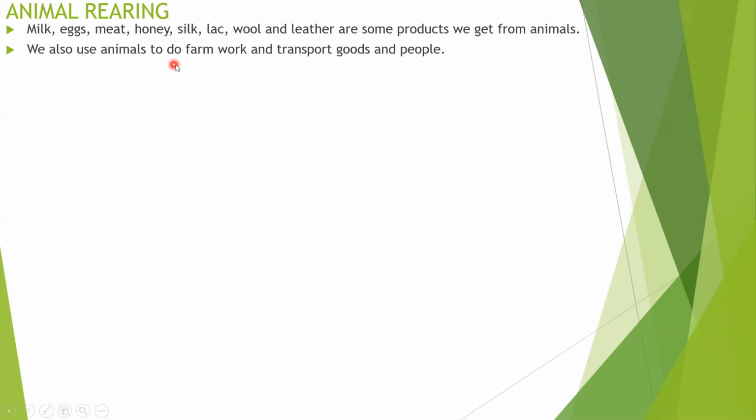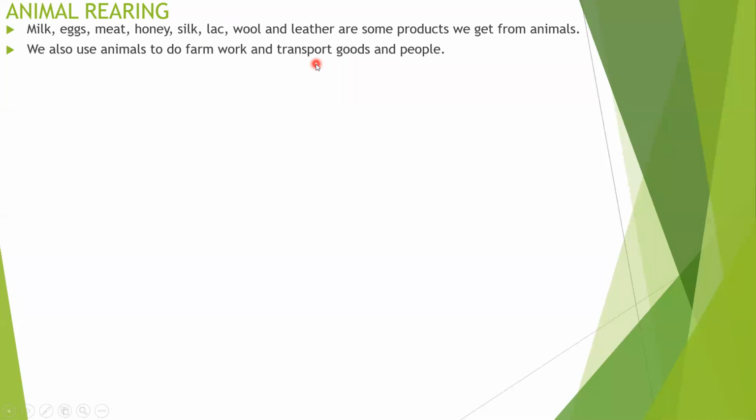We also use animals to do farm work and transport goods and people. Some animals, for example draught animals, are used for plowing, and some cattle breeds are used for farm work and to transport goods and people. In olden days, the bullock cart was mostly used to transport a lot of material,